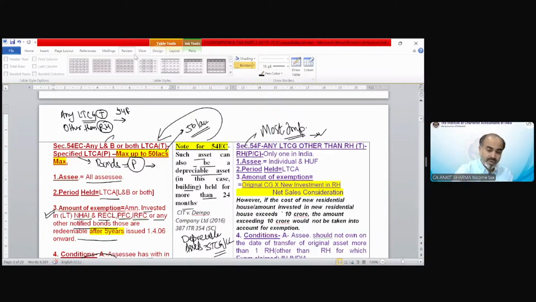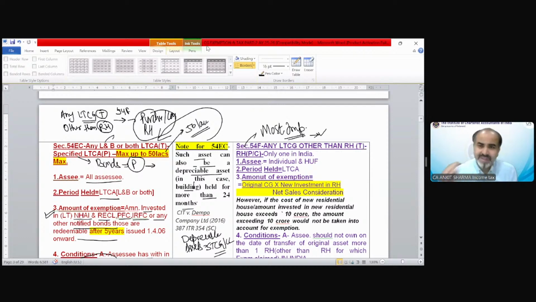Why? Because we need to purchase or construct a new residential house. You need to purchase or construct a new residential house to claim the section 54F exemption, but you cannot transfer a residential house.